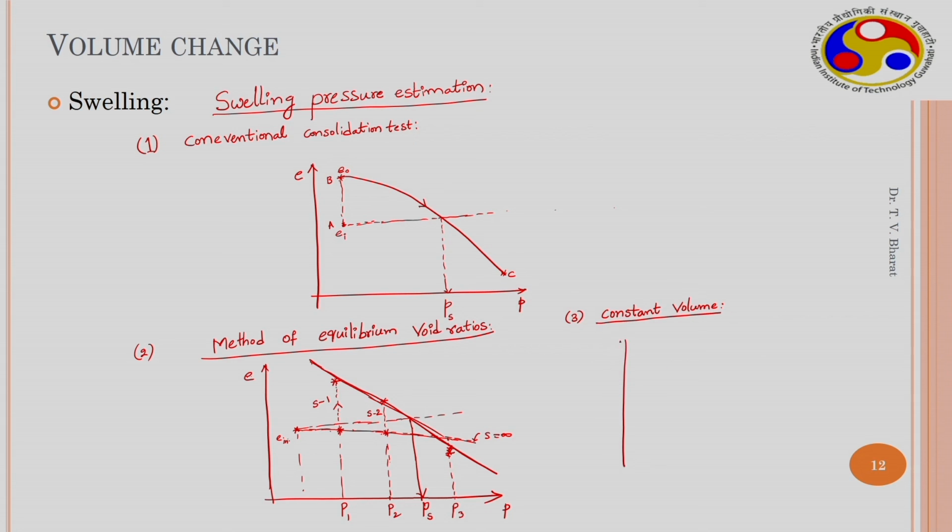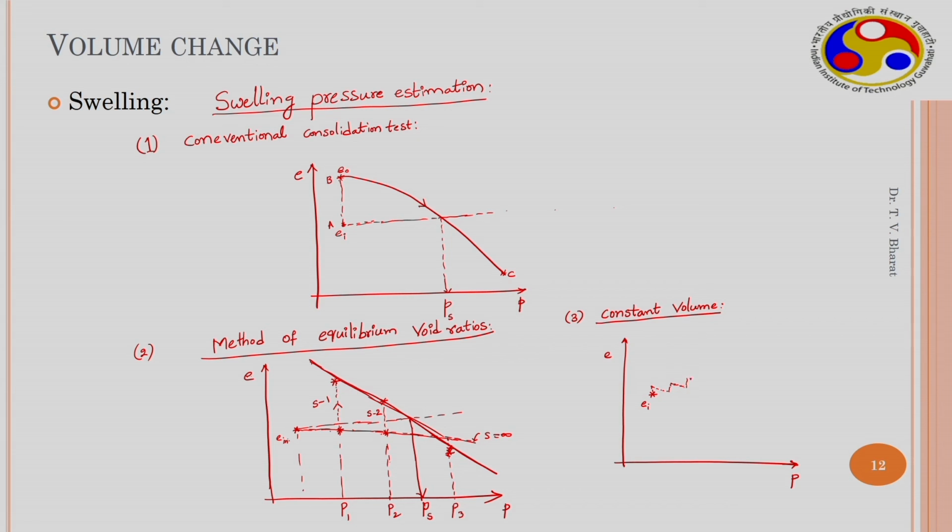In this particular method, the void ratio and load are represented in this manner. Initially the soil state is somewhere here. This is the initial state. Now when you inundate the soil, it starts increasing its volume. Then if you apply some load, it moves like this, and again it starts swelling. Then apply some more small load, and it will start decreasing its volume.